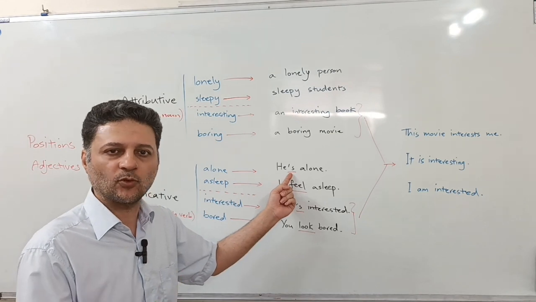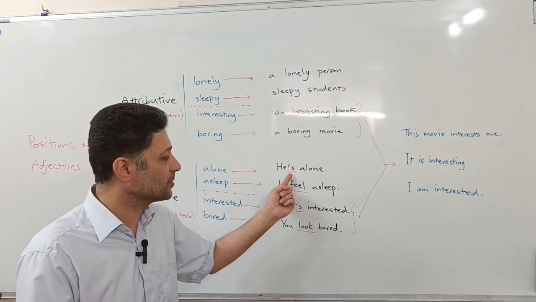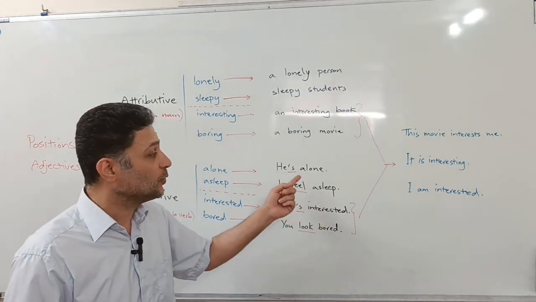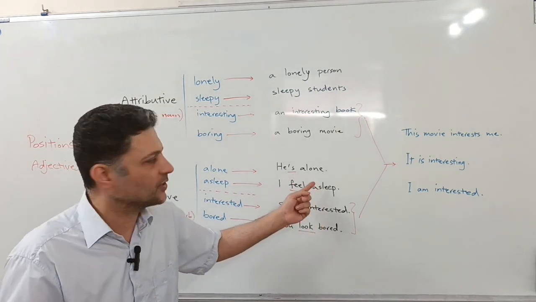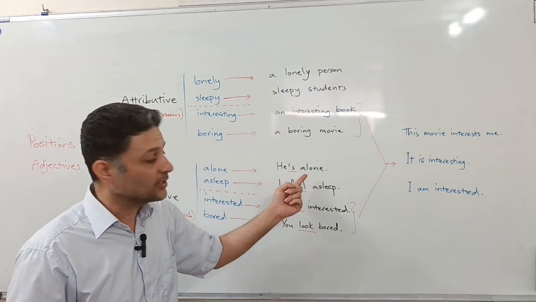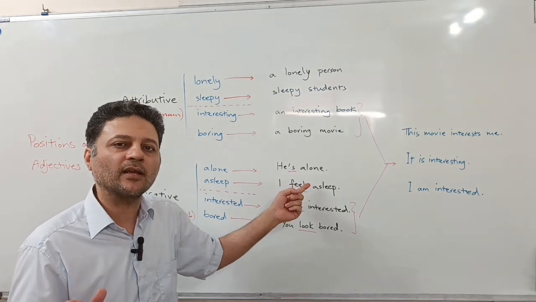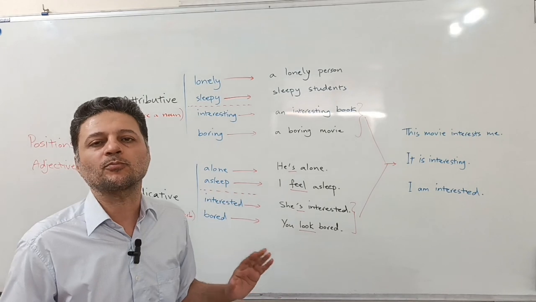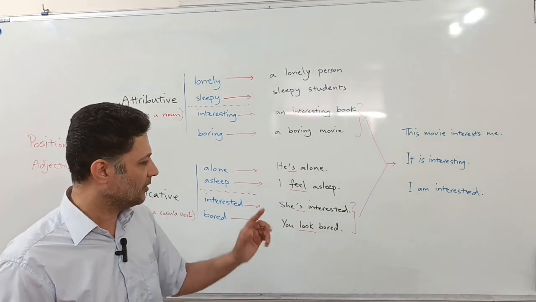This is like the to be form, right? Or copula verbs. I feel asleep. So you cannot say an alone person. This is wrong. You can say a lonely person, but not a lone person. So you always have to bring alone after the linking verb. They can never be used or placed before a noun in English, all right?